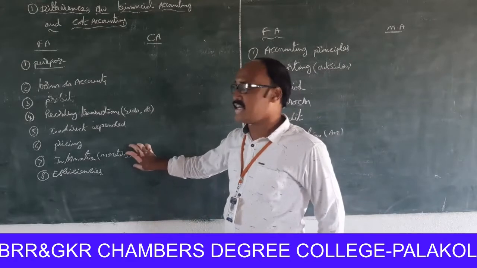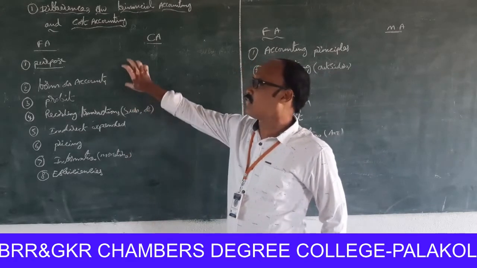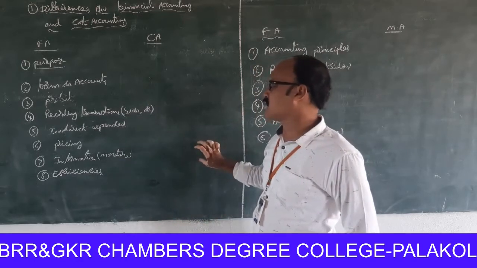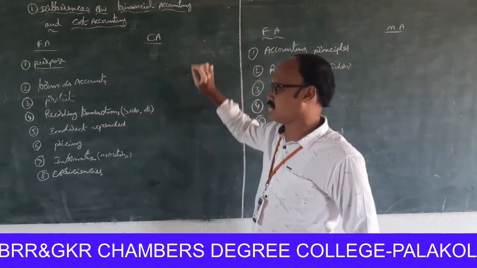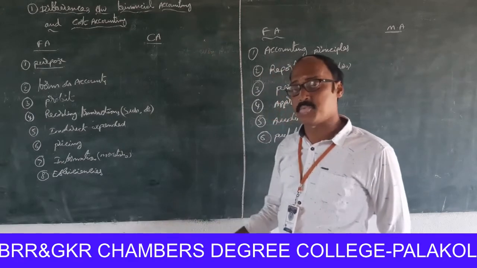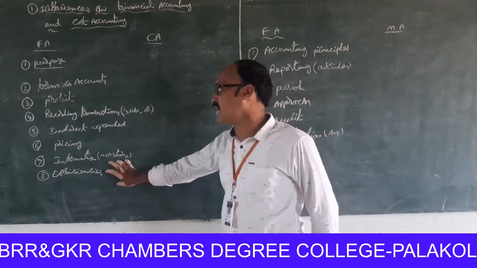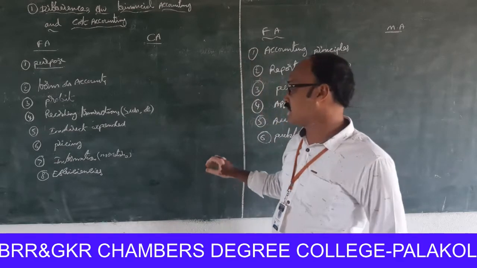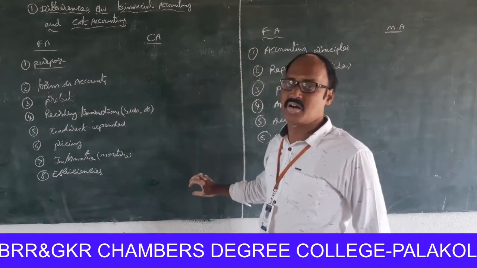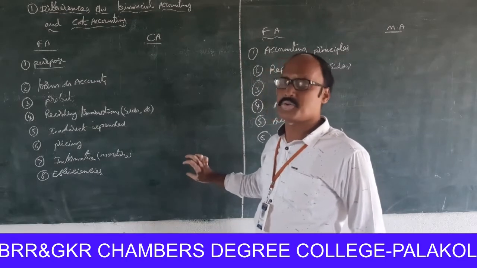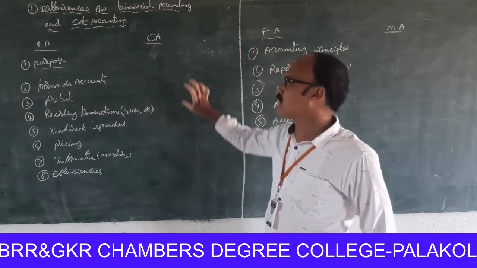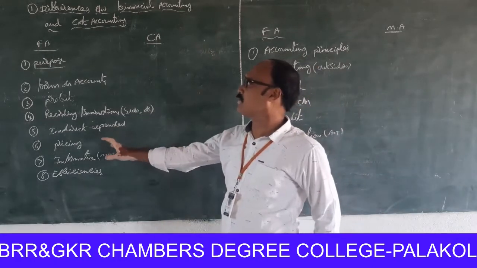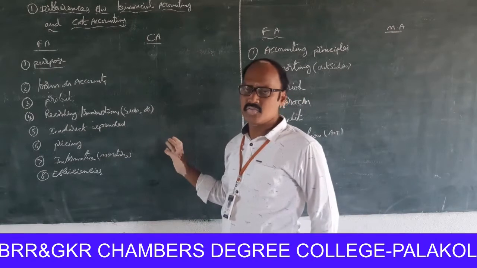Monetary transactions only are recorded in financial accountancy, while monetary and non-monetary transactions are recorded in cost accountancy. Efficiencies are not calculated in the books of financial accountancy, but efficiency calculations are done in cost accountancy books. These are all the differences between cost accountancy and financial accountancy.